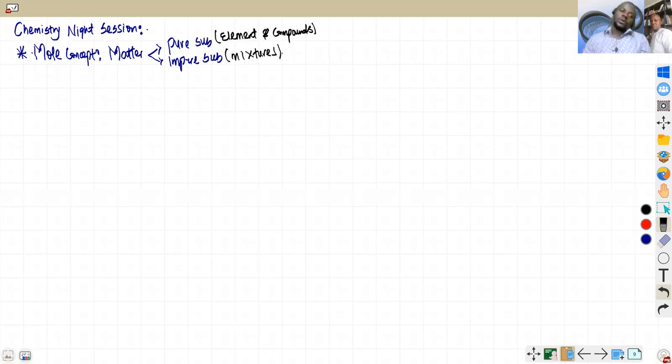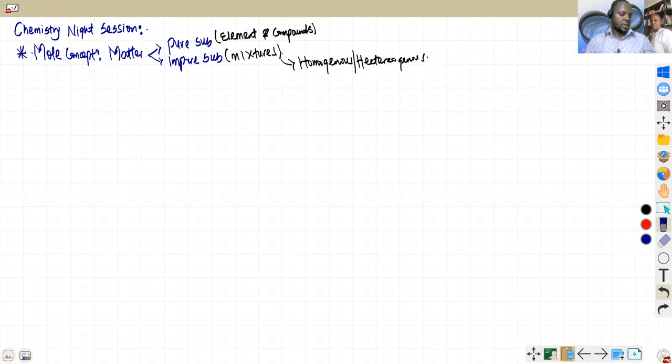You can always get that anytime. A mixture, you can categorize into two. They can be homogeneous mixture, and they can be heterogeneous mixture. Anyhow, please don't mind my spellings because I'm rushing. Write the correct spellings for everything.